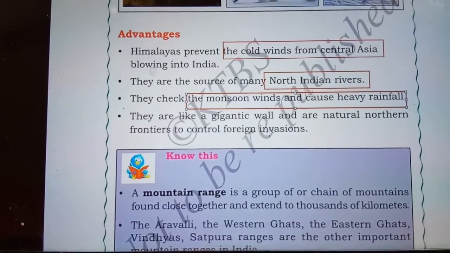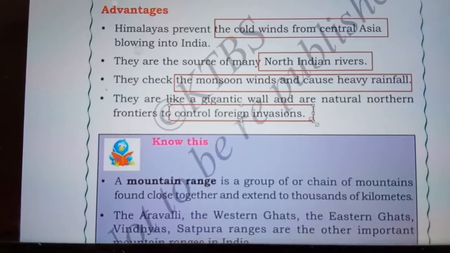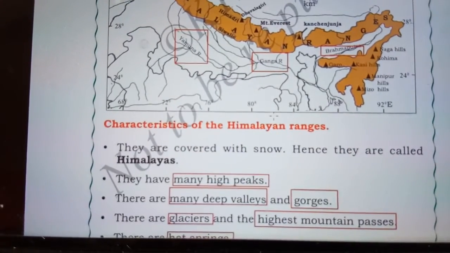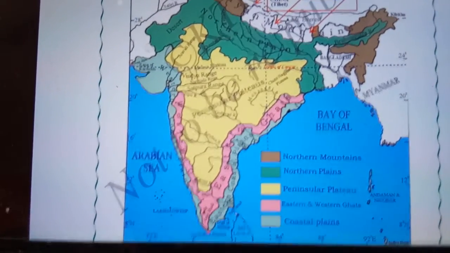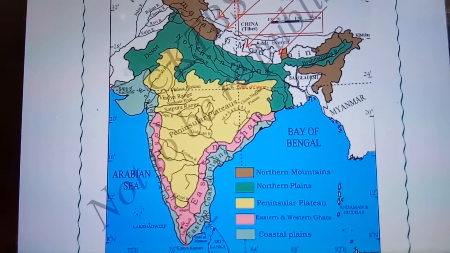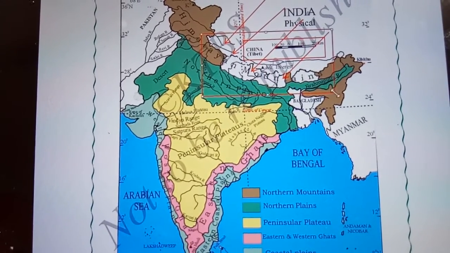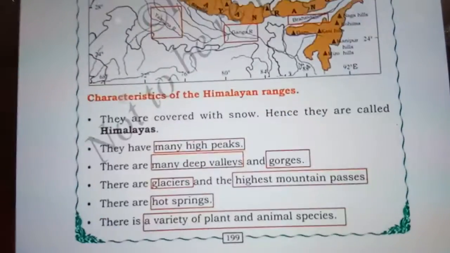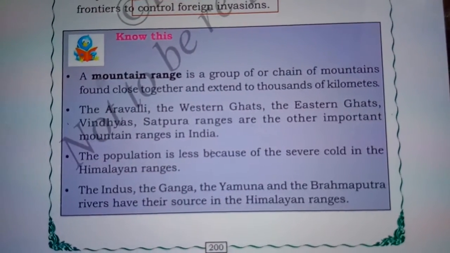They are like a gigantic wall and are natural northern frontiers to control foreign invasions. Because of the extreme weather condition, it is not very easy to get access into India, because we have a big barrier here. So we can assume that the Himalayas act as a big barrier in this region. Therefore, if anybody is trying to enter our country, they act like a natural barrier. So these are the advantages of the Himalayas.